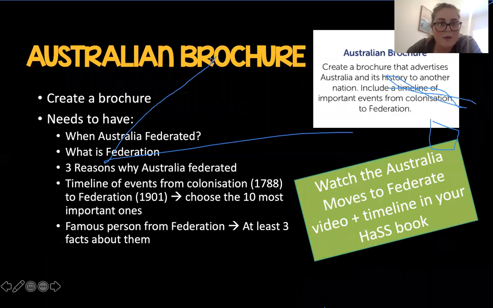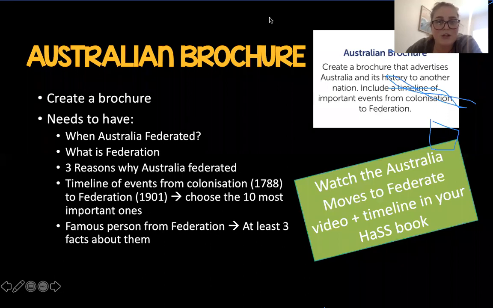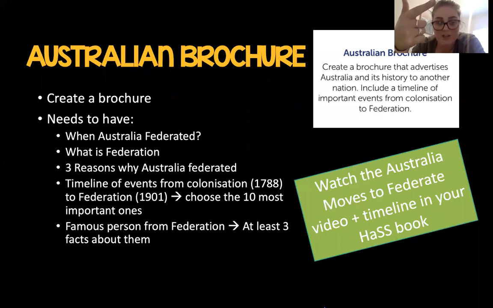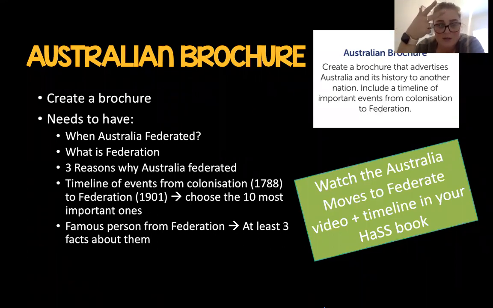And our next one we are going to have is looking at our Australian brochure. So you're creating a brochure to advertise what has been happening in Australia. So create a brochure. It needs to have when Australia was federated, what federation was, and 3 reasons Australia federated. It needs to have a timeline going from 1788 to 1901, so from colonisation to federation.